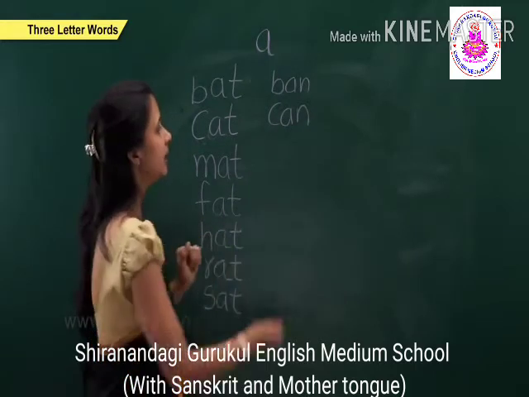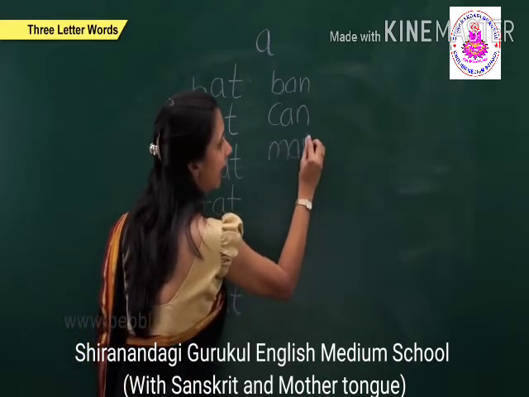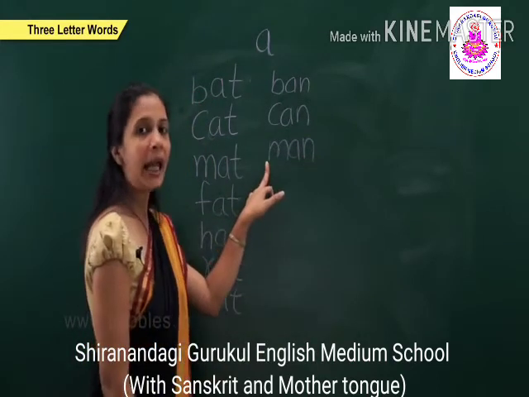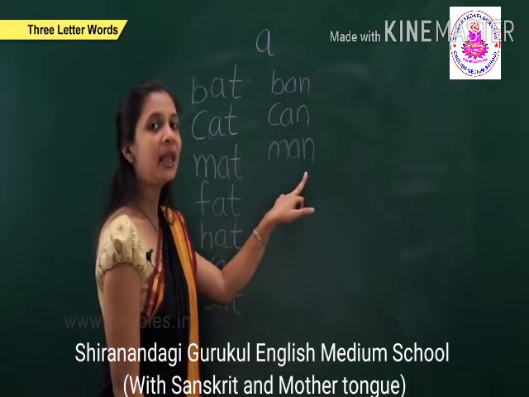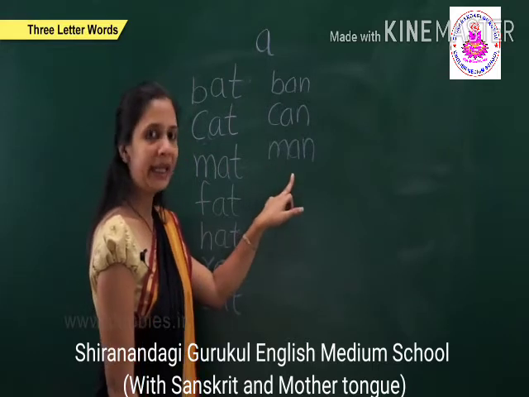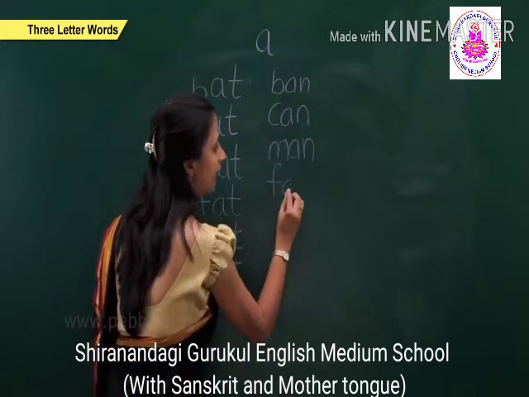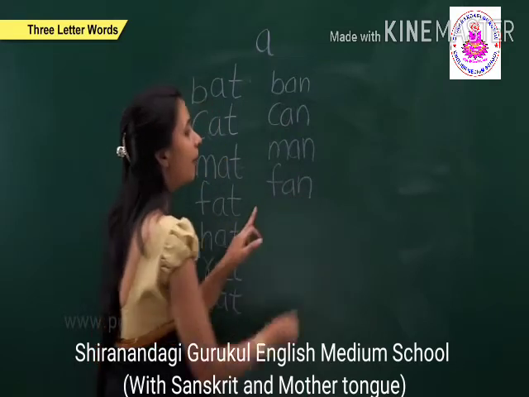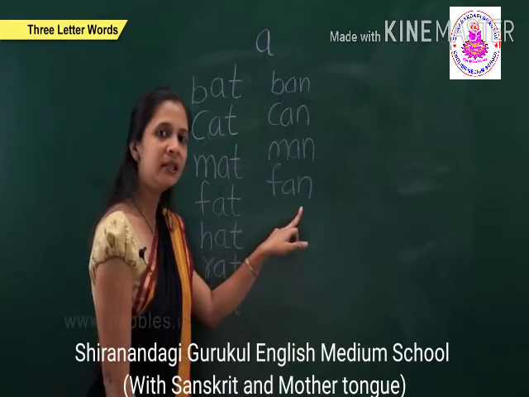Next is M and man. M-A-N, man. Next is F and fan. F-A-N, fan.